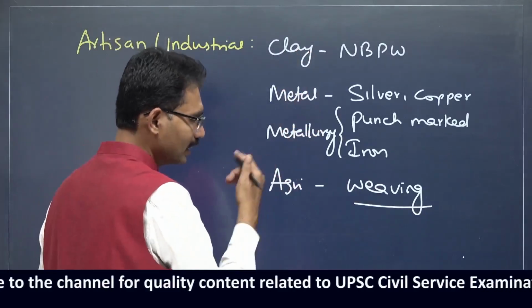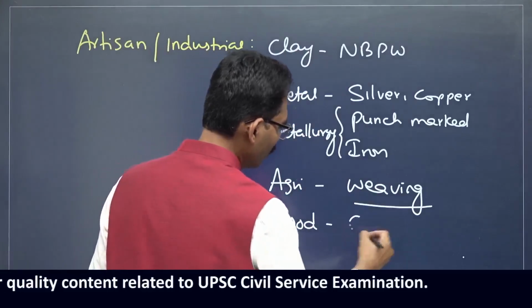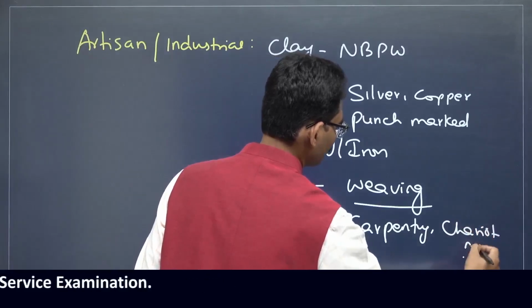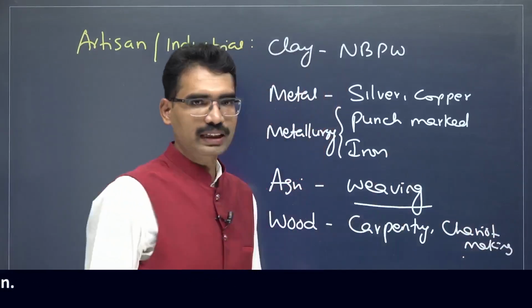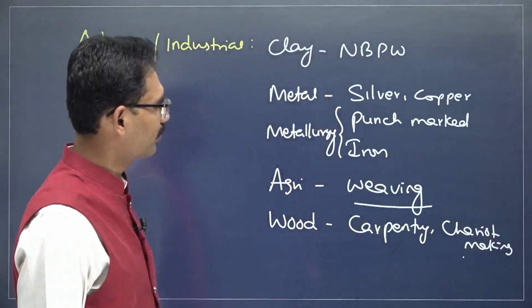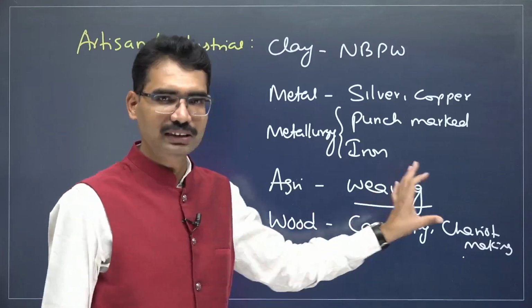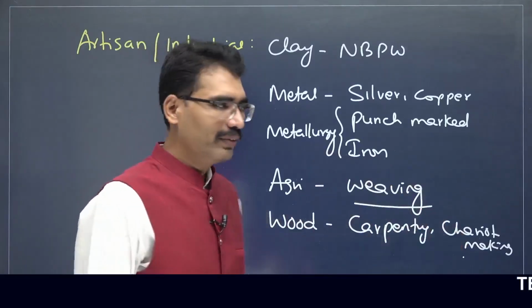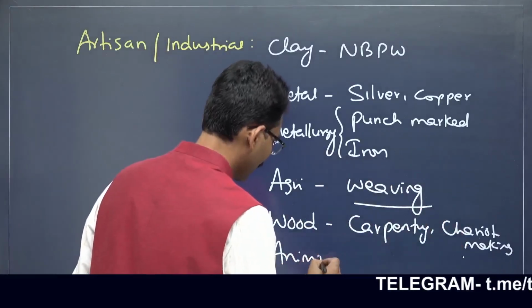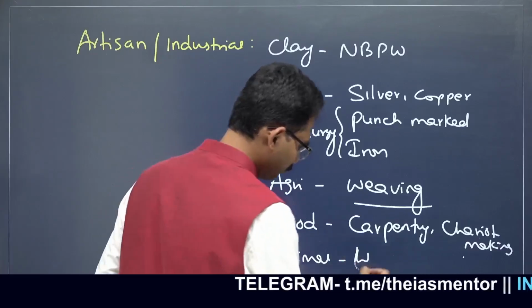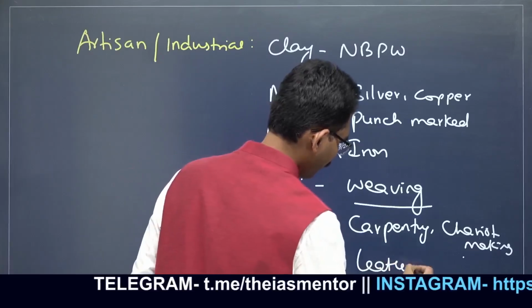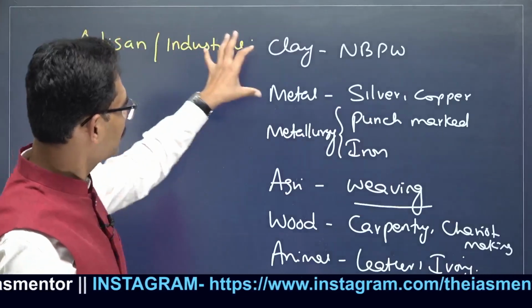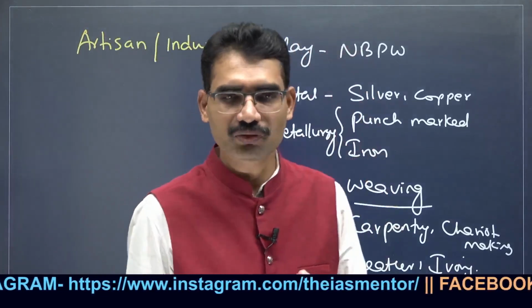Clay, metal, agriculture based. When it comes to wood, carpentry, skills like chariot making, this kind of science and technology during this time period, and so on. When it comes to animal based, leather based tools, ivory, animal based means ivory and leather. In this manner, artisan industrial related science and technology also flourished by this time period.